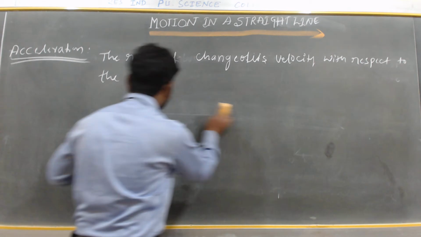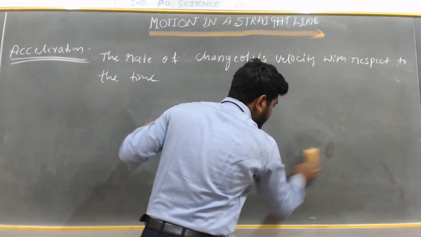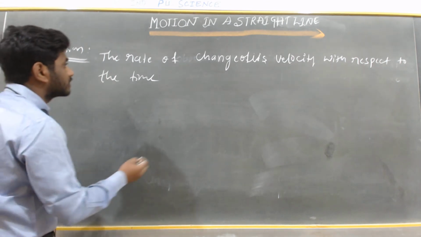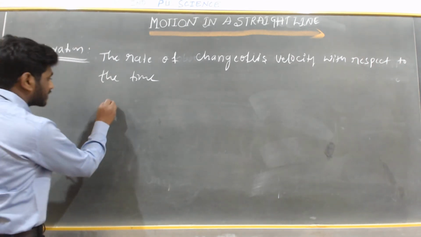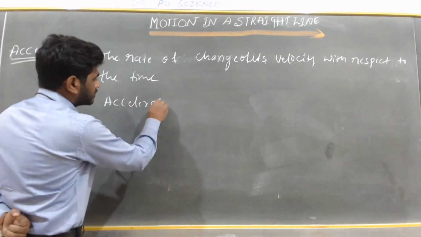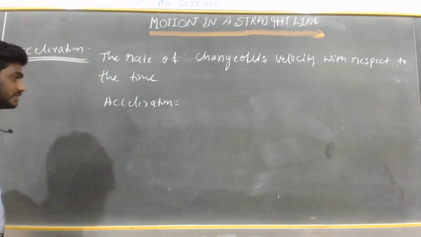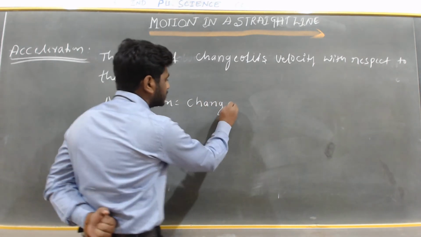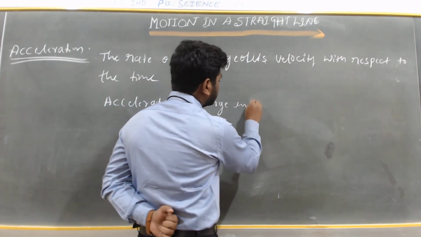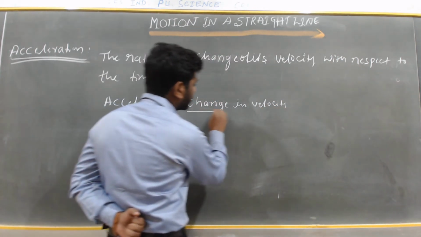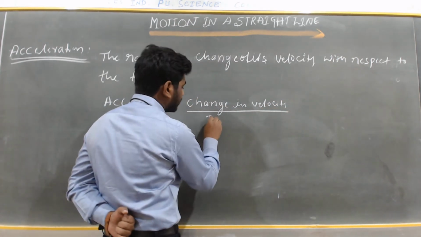So what is the SI unit of acceleration? First I am going to write the formula of acceleration. Acceleration is equal to change in velocity divided by time interval.